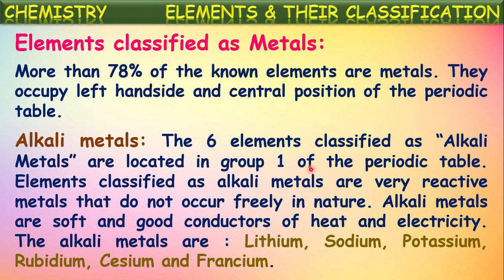And these first group elements are called alkali metals. Why? Because these metals form bases which are soluble in water. The bases which are soluble in water are called alkalis. So these metals form alkalis. That's why these metals are called alkali metals. First group elements are called alkali metals because they form bases which are soluble in water. What are those alkali metals? Lithium, sodium, potassium, rubidium, cesium, and francium. These six elements are called alkali metals.